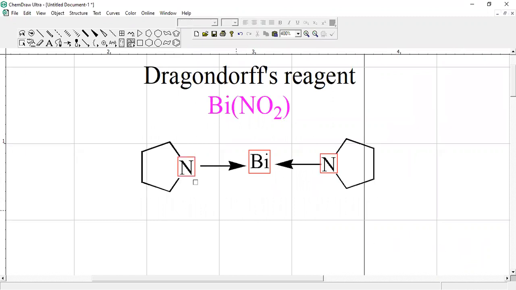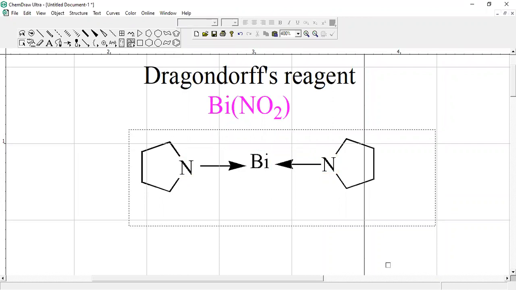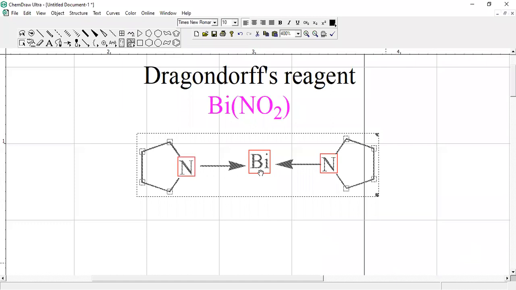So in this case, it coordinates and generates a complex because bismuth is acting here as a metal. Although it has no d electron, it has electrons accommodated by these nitrogen in p orbitals, right?